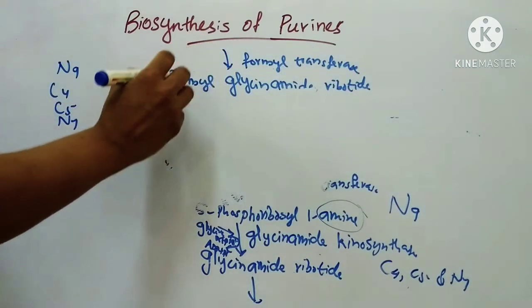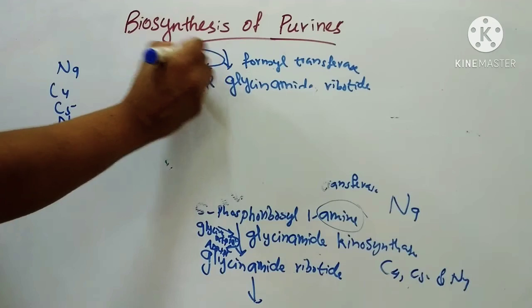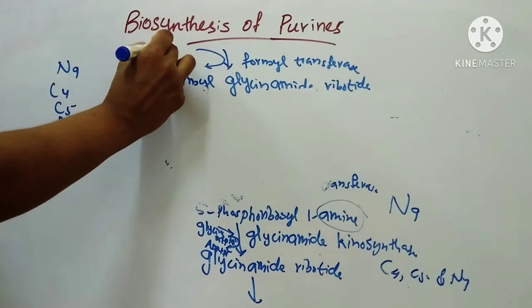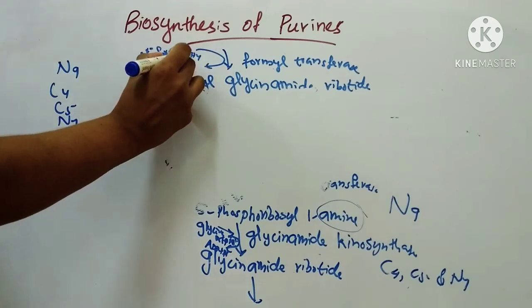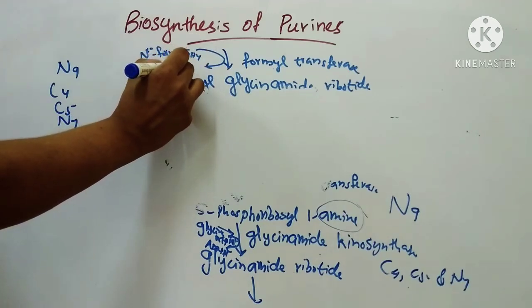Here N10 4-methyl FH4, that is H4 folate.